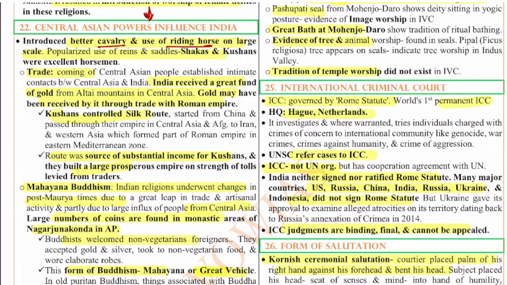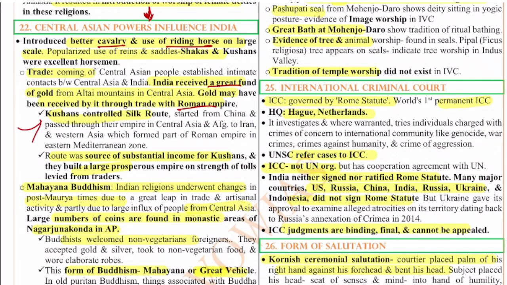So it was popularized by the Shakas and Kushans. During that reign, it was popularized. There was a lot of trade between Central Asia and India right from ancient times. India received a great fund of gold from the Altai mountains of Central Asia. Also, gold might have been received through the Roman Empire.